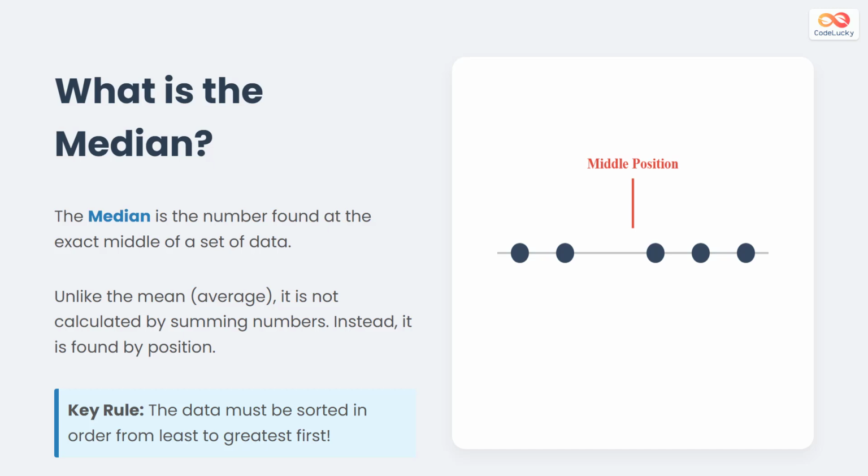So, what exactly is the median? It is the number found at the exact middle position of a dataset. Unlike the average, we do not add numbers up. We look for position. But there is one crucial rule: the data must be sorted first.